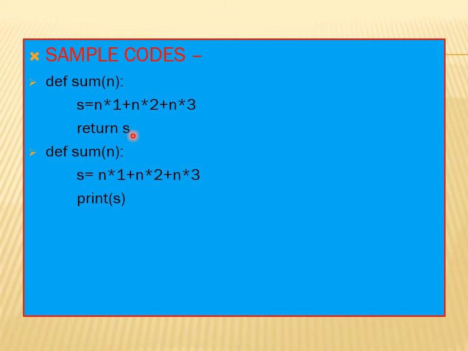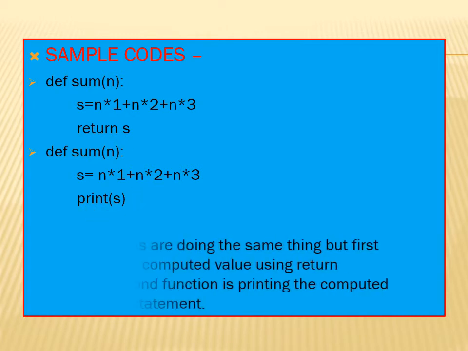But in the second sample code you can see after calculation we are printing the result value in this place only. So this is the difference between the return statement and the print statement. The return statement returns the resultant value to the calling function, whereas the print command prints the output here.